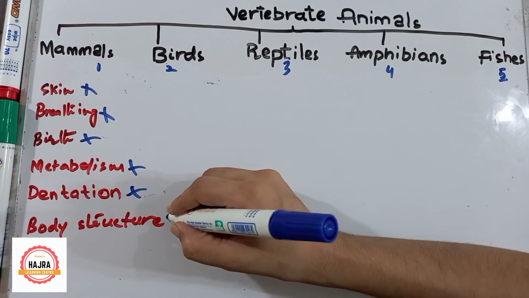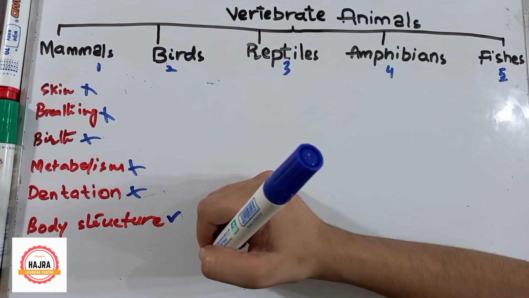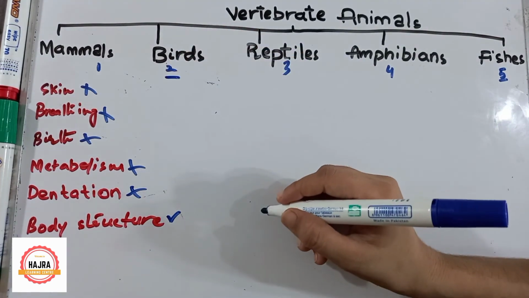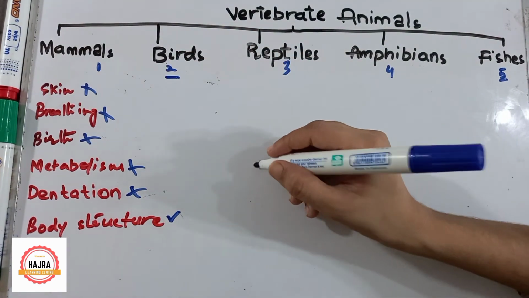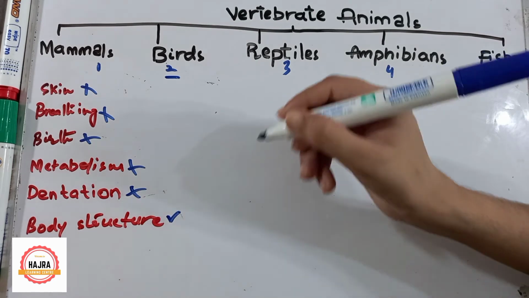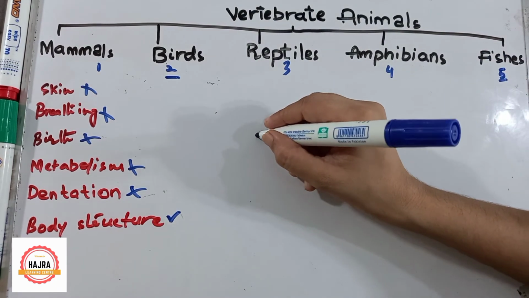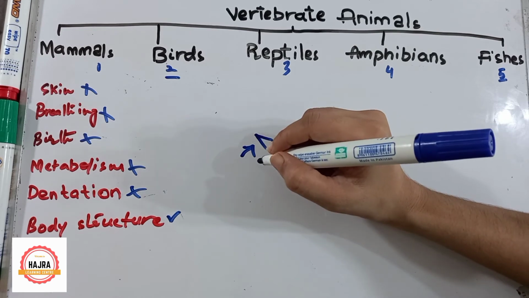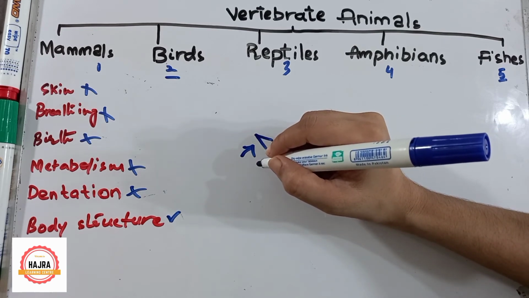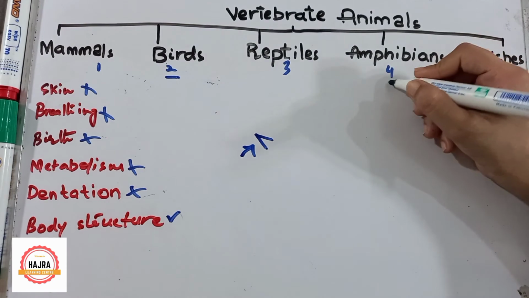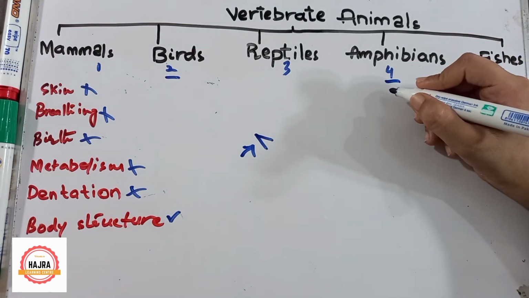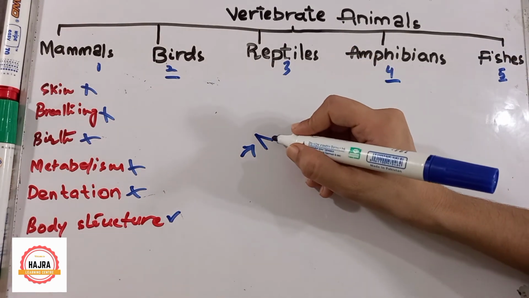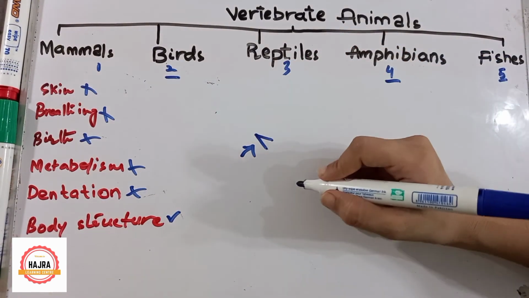Now let's talk about body structure. First of all, we will talk about birds. Birds' body is streamlined, meaning they have a pointed body which helps them for flying. Now let's talk about amphibians. At the young stage, their body is streamlined which helps them for swimming.